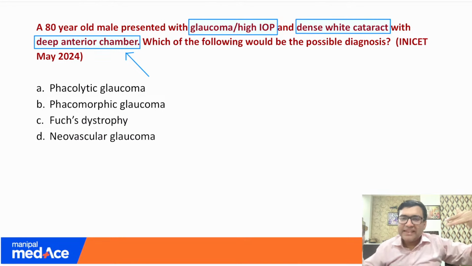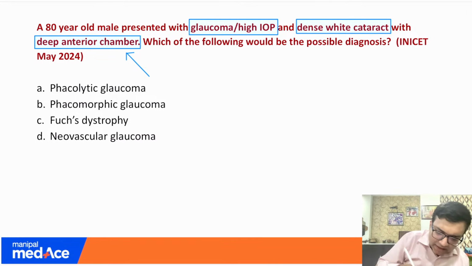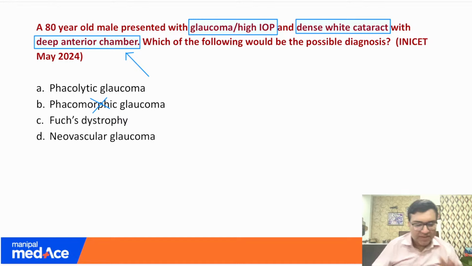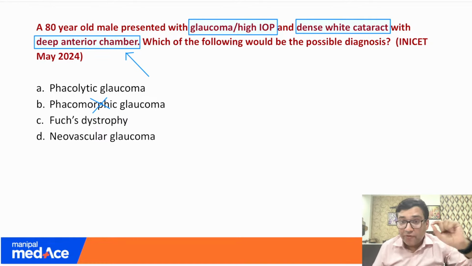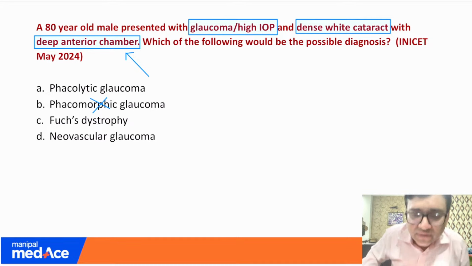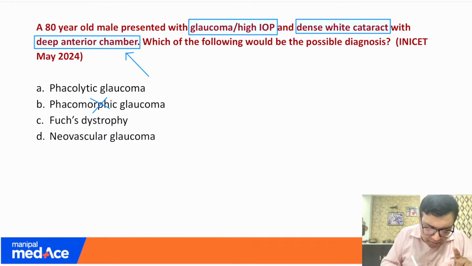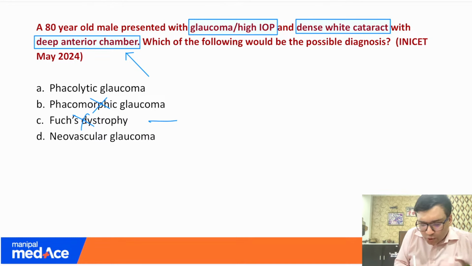So now when they are asking about a deep anterior chamber, your phacolytic glaucoma, this is just gone. So your options are these three. Remember, in Fuchs dystrophy, or some students were saying it was in the option Fuchs heterochromic iridocyclitis, that cannot be the answer here. Remember, this is usually seen in young adults.